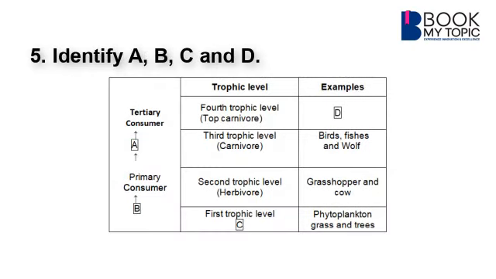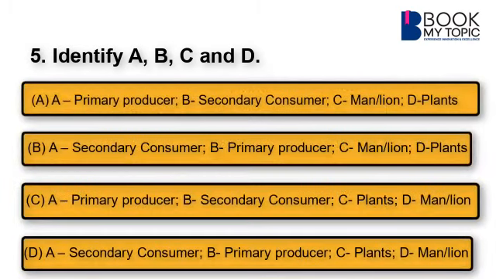Question 5. Identify A, B, C and D. We can observe that in the first column, it should be primary producer, which is consumed by primary consumer, and primary consumers are consumed by secondary consumers. So in the first column, B is primary producer and A is secondary consumer.